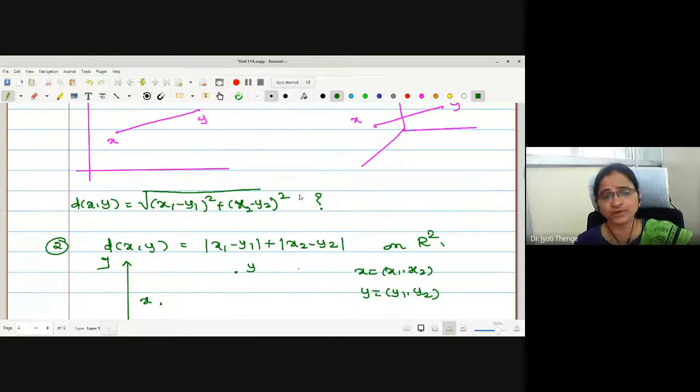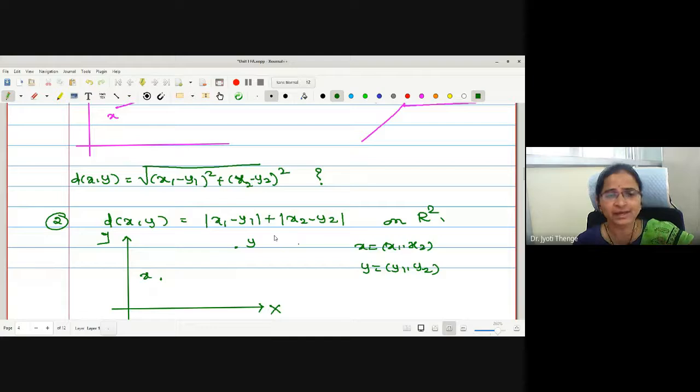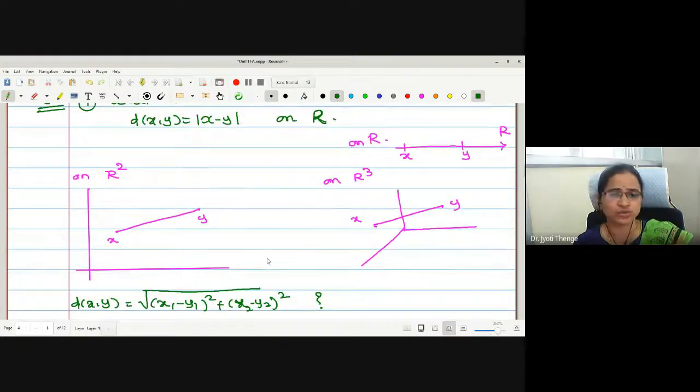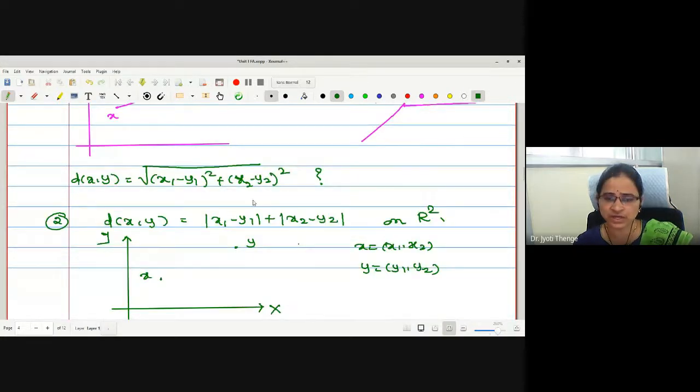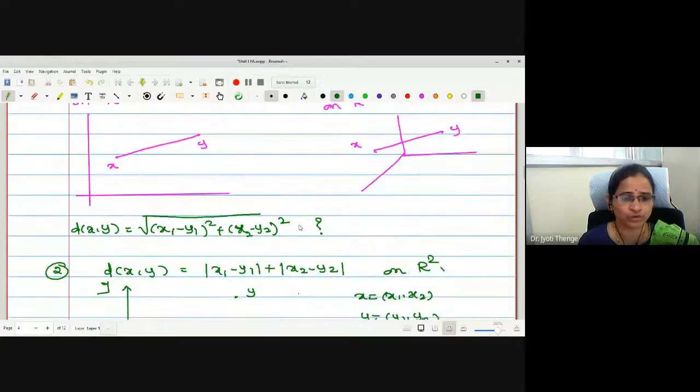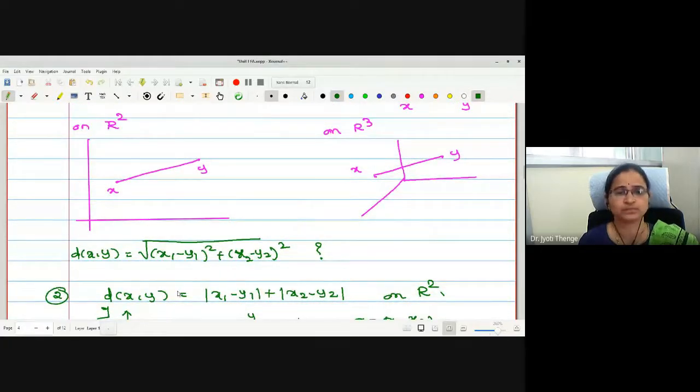Okay, let me stop for today. This is your homework. By evening, everyone should try to find out how the distance between the two is given by the square root distance formula. And what is the interpretation of this? You have to show how the two points are joined to calculate the distance between x and y. Geometrically, you have to put the photo of whatever you have calculated on our WhatsApp group.